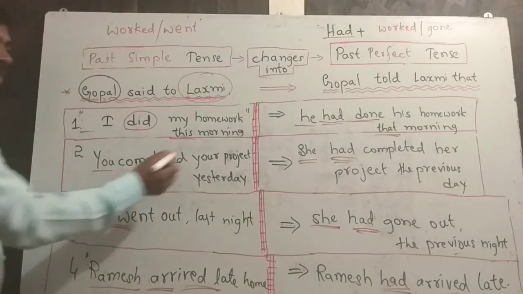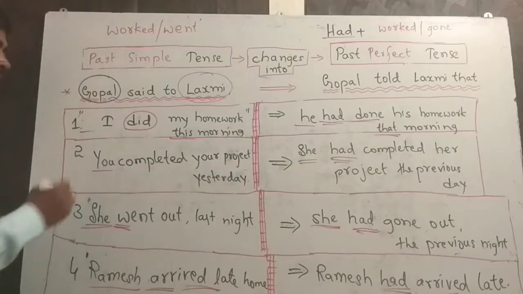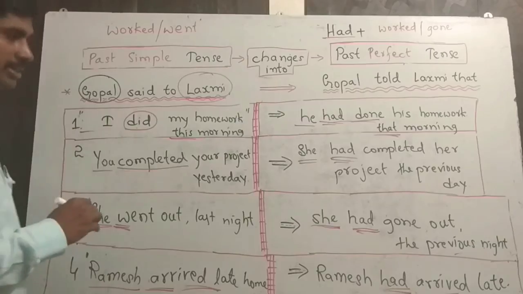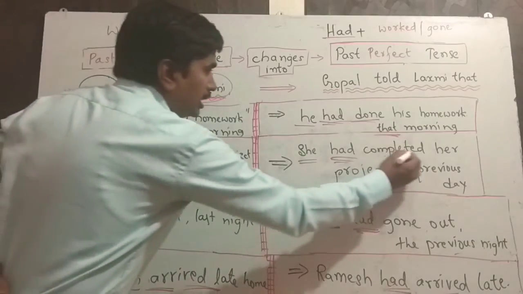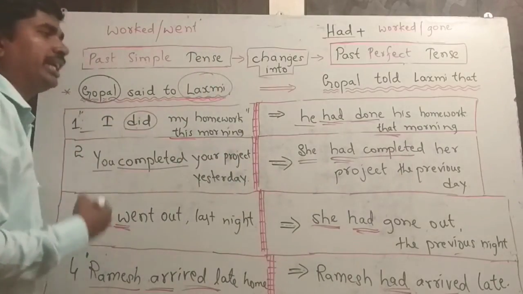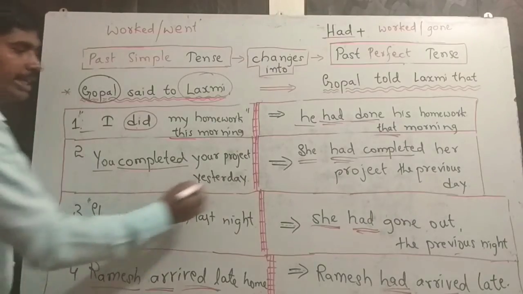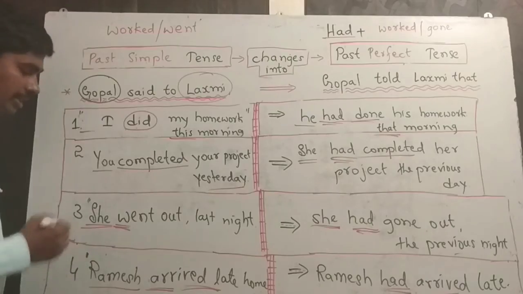Next example. You completed your project yesterday. Completed is in simple past tense. It changes to had completed. She had completed her project the previous day. Yesterday changes to the previous day.